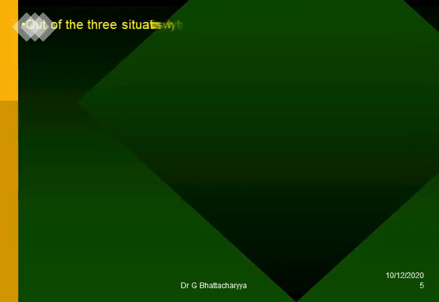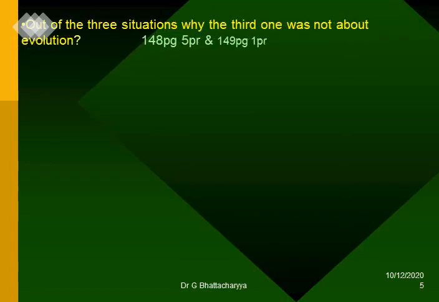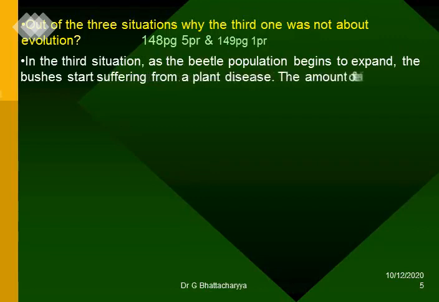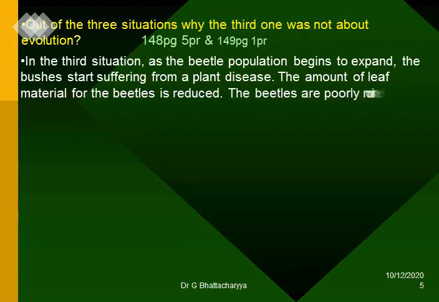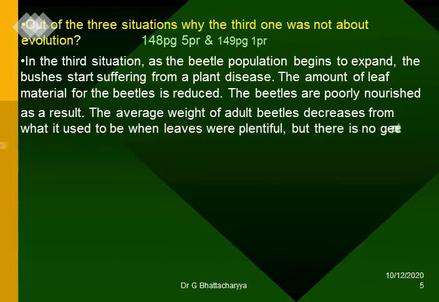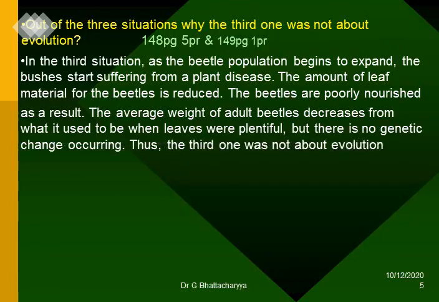Out of the three situations, why the third one was not about evolution? In the third situation, as the beetle population begins to expand, the bushes start suffering from a plant disease. The amount of leaf material for the beetles is reduced. The beetles are poorly nourished as a result. The average weight of the adult beetles decreases from what it used to be when leaves were plentiful, but there is no genetic change occurring. Thus, the third one was not about evolution.